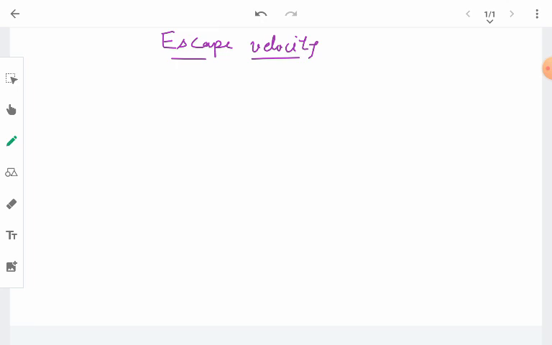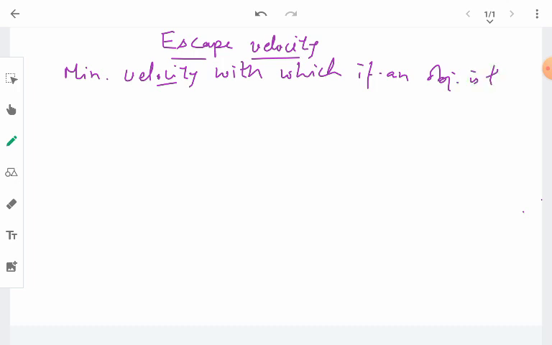So that minimum velocity with which an object is thrown so that it never comes back to the surface of the earth is called the escape velocity. So it will be the minimum velocity with which an object is thrown vertically upward, against the gravitational pull of the earth, of course.